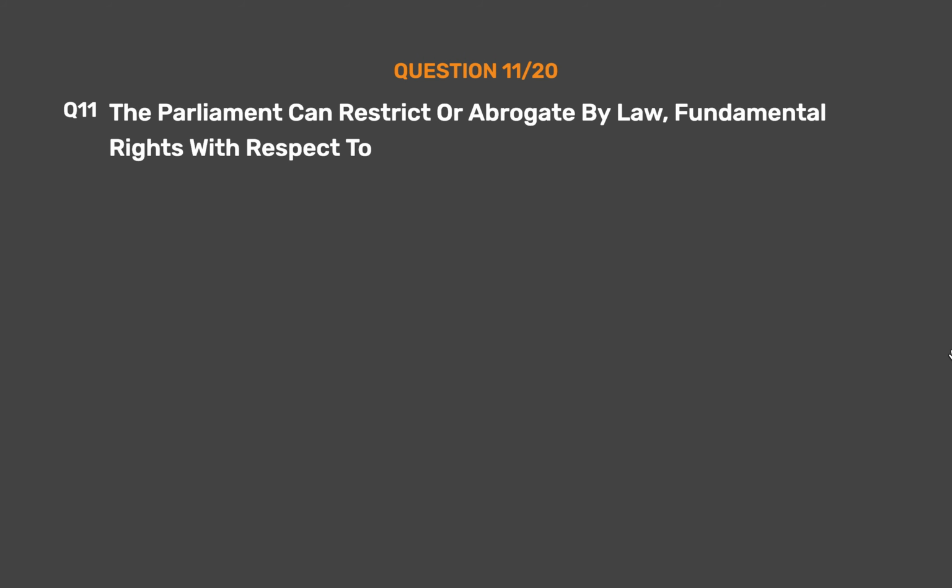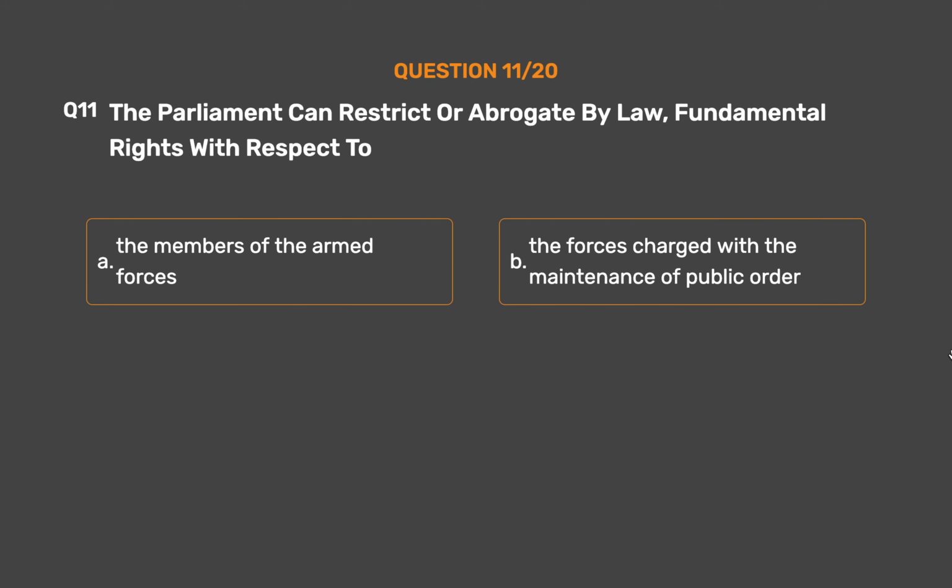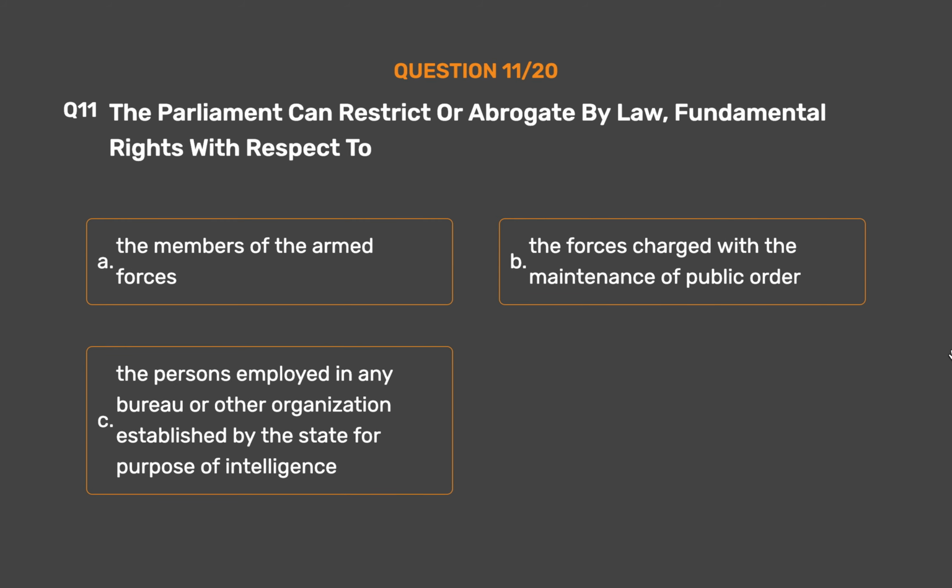Question number 11. The Parliament can restrict or abrogate by law fundamental rights with respect to Option A. The members of the armed forces. Option B. The forces charged with the maintenance of public order. Option C. The persons employed in any bureau or other organization established by the state for purpose of intelligence. Option D. All of the above.